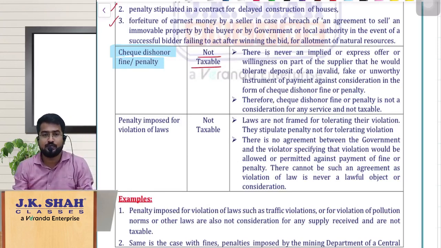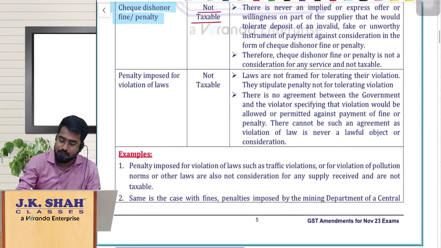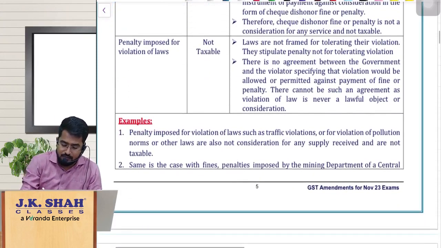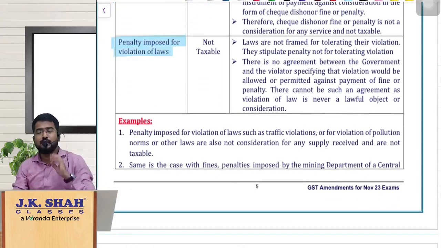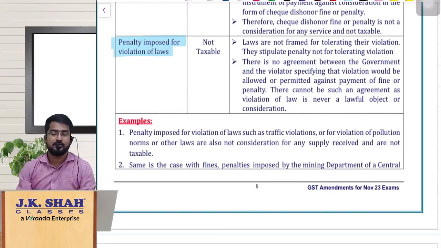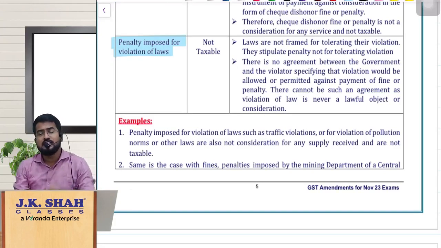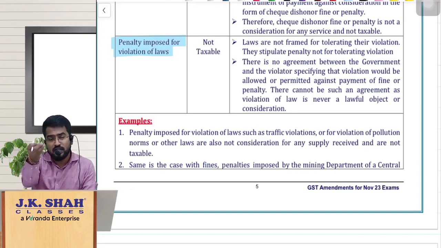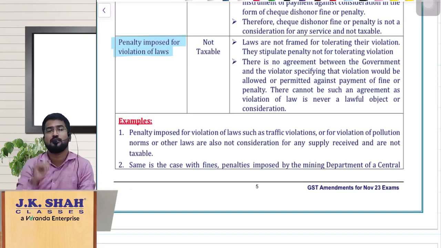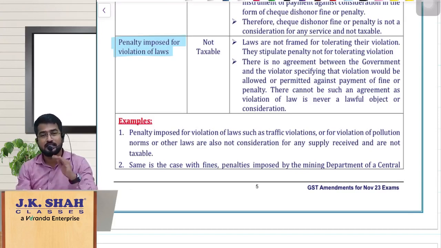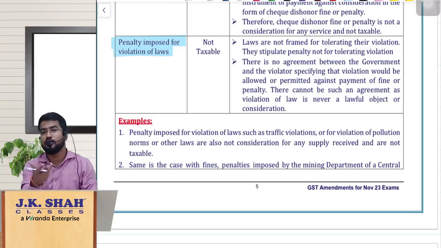Hope it is clear. The same logic applies even for whom? The penalties imposed for violation of law. Imagine you are driving a bike without a helmet and some traffic police catches you and imposes some penalty on you, let us assume 1000 rupees for example. Can we say that we are paying consideration to the traffic police for riding a bike without a helmet? Obviously no. Whatever penalties we pay because of violating the law, we cannot say that this is the consideration I am paying to you, so allow me to violate the law.